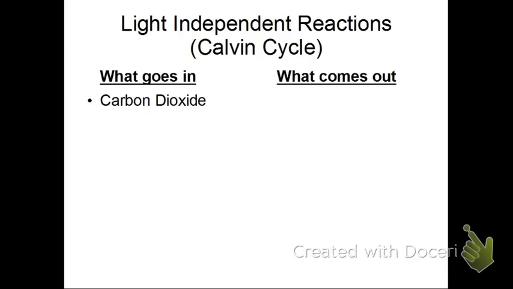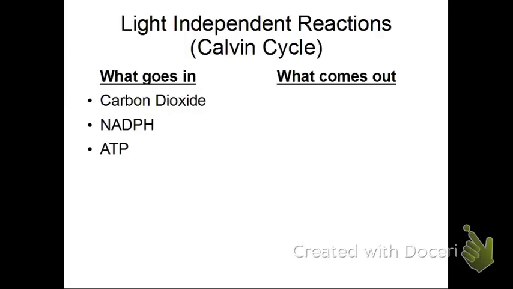Right, carbon dioxide. Whoa! Also, what goes in that we made from the light reaction that goes into the Calvin cycle, don't forget about NADPH, which was made in the light reaction and is carrying electrons into the Calvin cycle, and ATP, which was also made in the light reaction and is carrying energy into the Calvin cycle for this process to be possible. And what comes out?